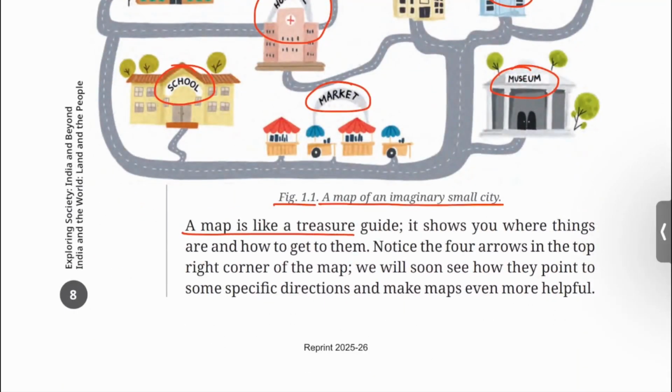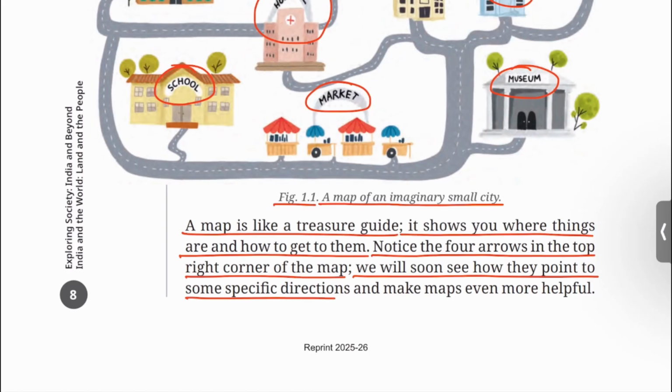A map is like a treasure guide. It shows you where things are and how to get to them. Notice the four arrows in the top right corner of the map. We will soon see how they point to some specific directions and make maps even more helpful.